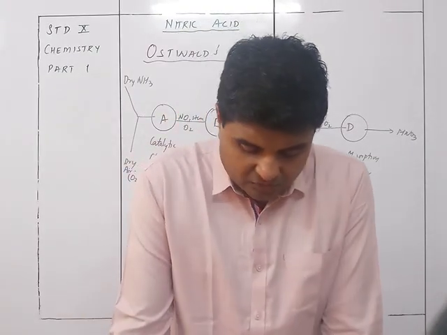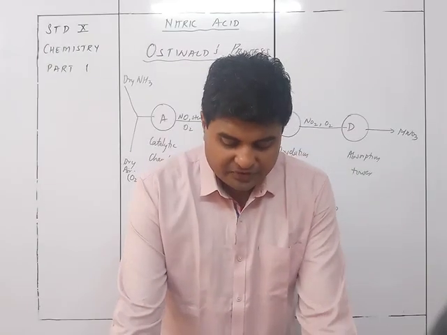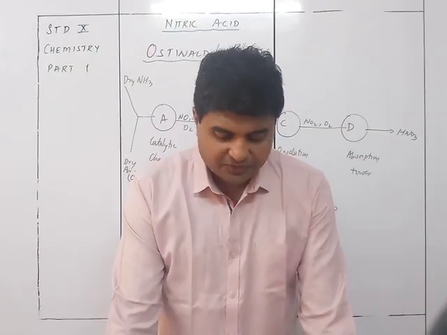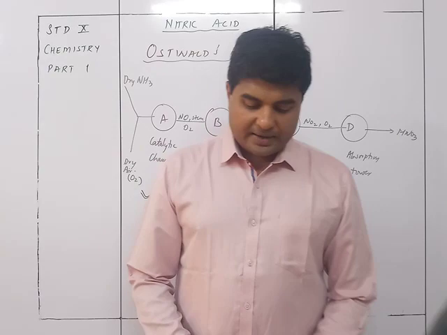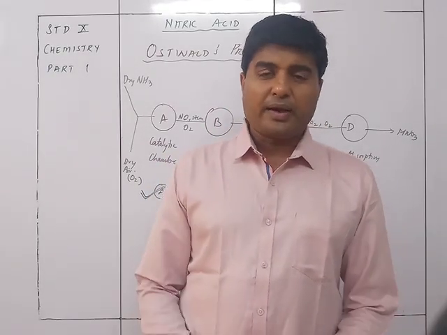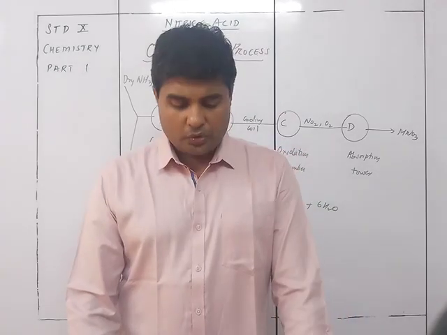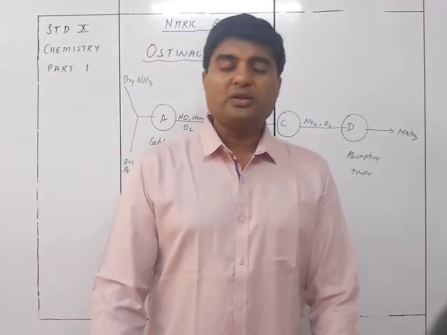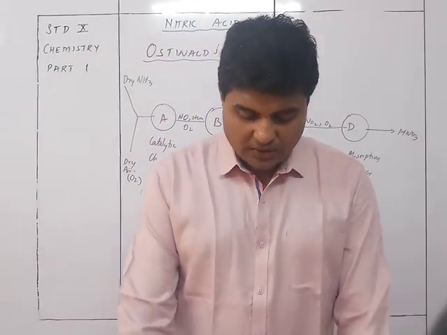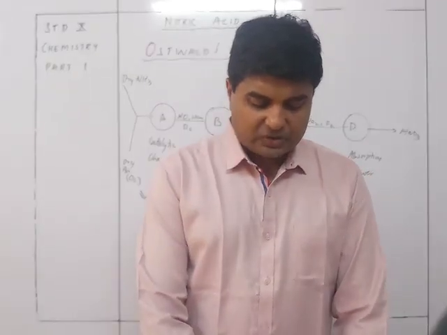Further distilling with concentrated sulfuric acid under reduced pressure results in fuming nitric acid at 98%. So if you want 98% nitric acid, you will have to do distillation with concentrated sulfuric acid. Anyway, as I told you, this part is not required.